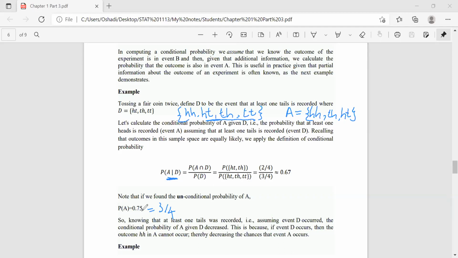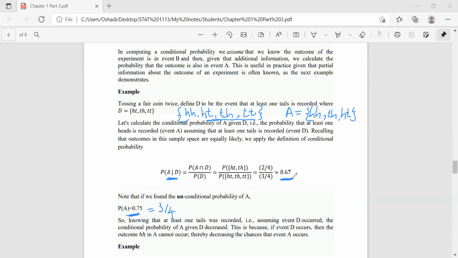Now you can see the difference here. When there is no condition, the probability of A happening is 0.75. But if we put the condition that D has already happened, the probability is reduced, right?